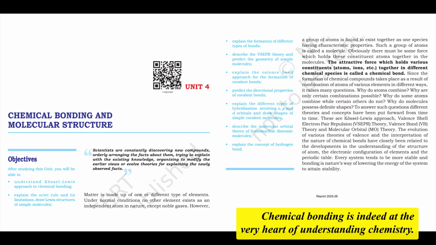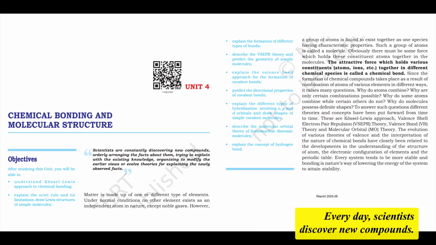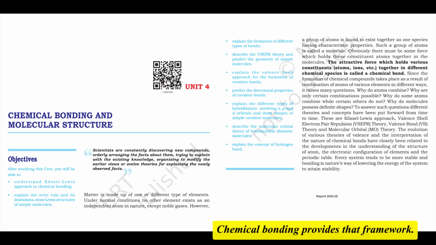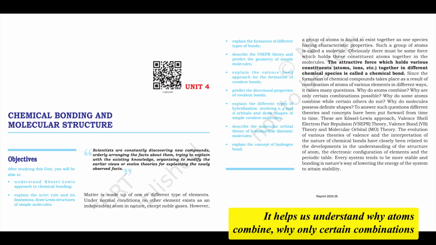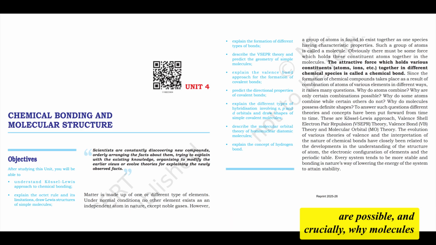Chemical bonding is indeed at the very heart of understanding chemistry. Think about it. Every day, scientists discover new compounds. To make sense of this vast chemical universe, we need theories that explain fundamental observations. Chemical bonding provides that framework. It helps us understand why atoms combine, why only certain combinations are possible, and, crucially, why molecules always take on specific, predictable shapes. Shapes are key, aren't they?